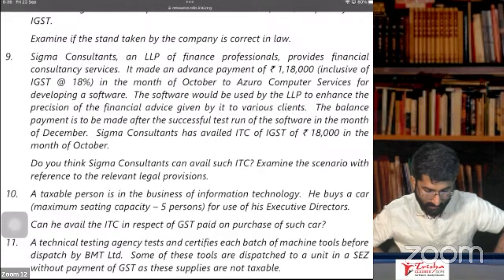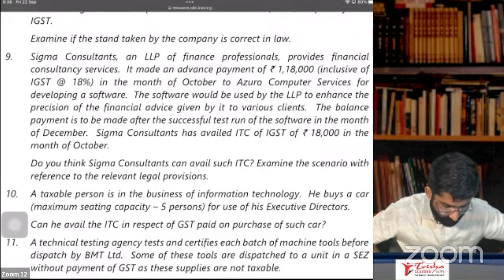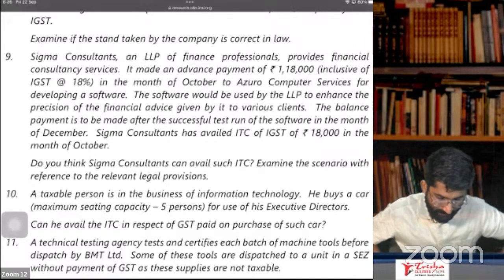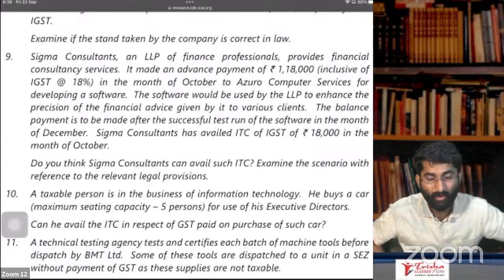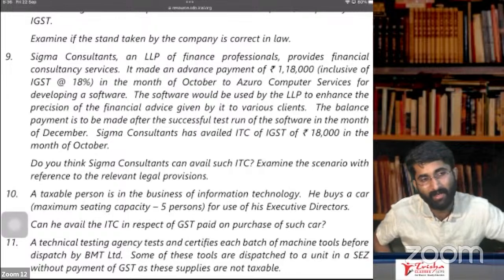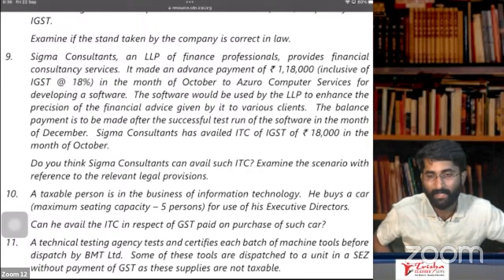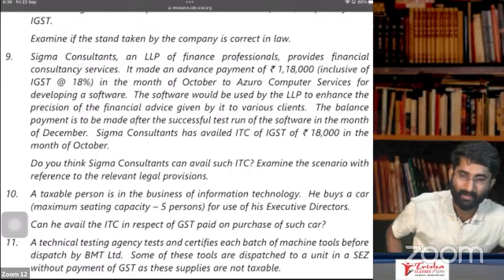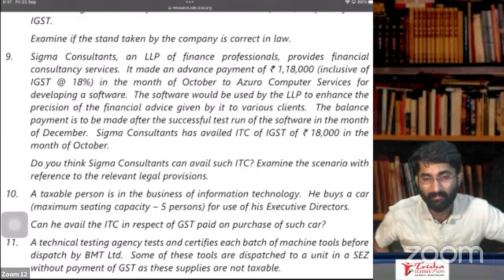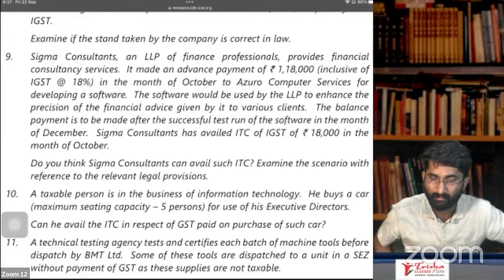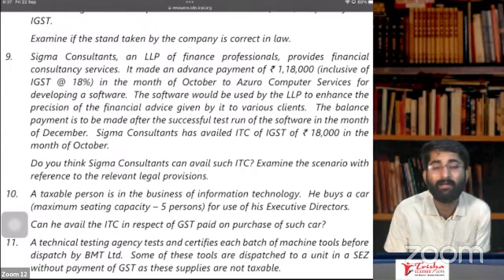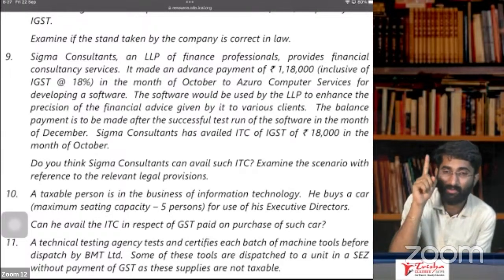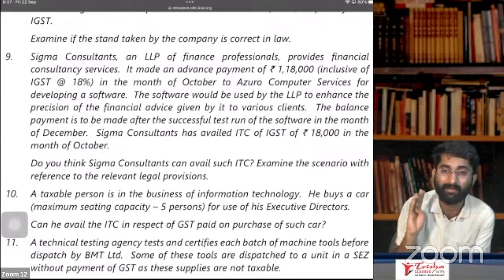Now, my question is, do you think Sigma Consultants can avail such ITC? 18,000 they paid in the month of October. Can they claim the ITC? No, ITC cannot be claimed. Why, sir? Because as per section 16, subsection 2, there are 4 conditions. You should have received the goods or services. Only then you can claim ITC.